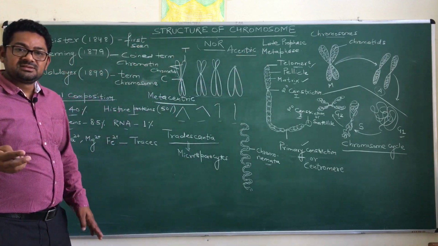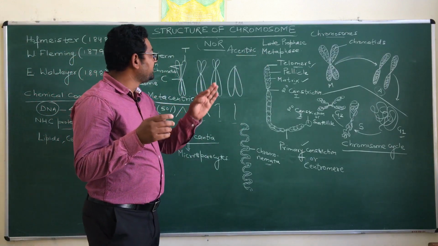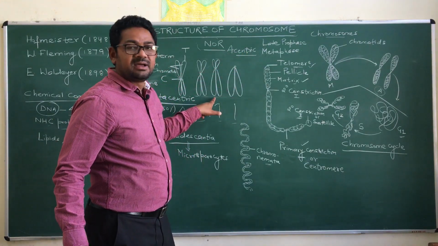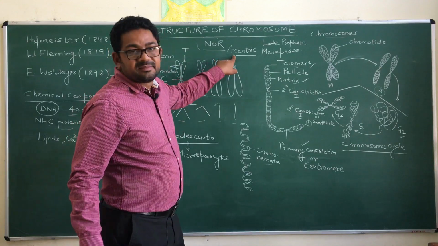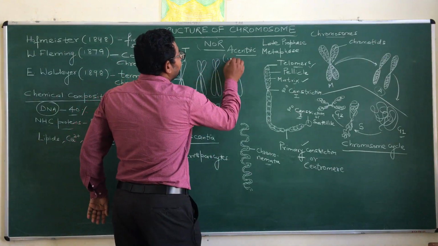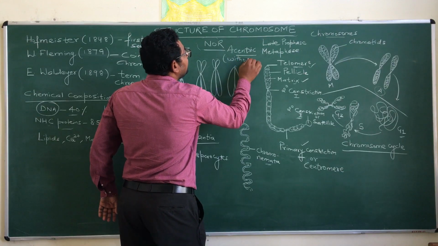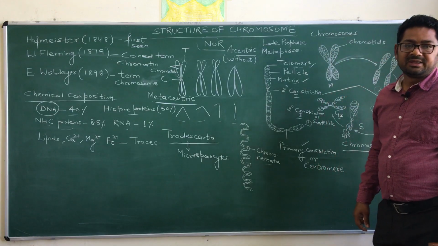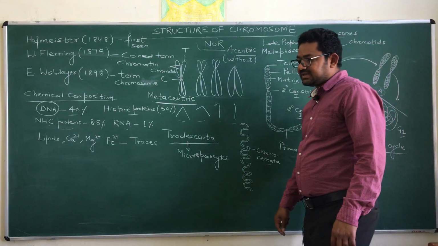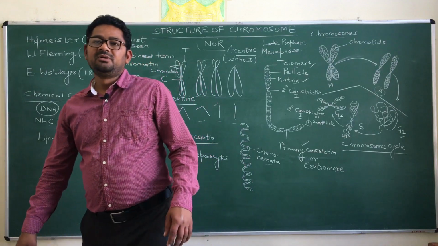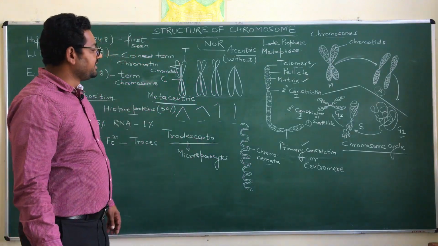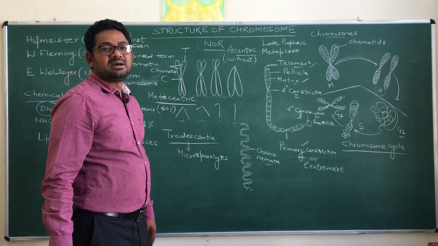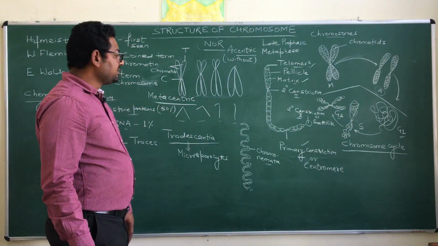Remember that these acentric chromosomes are different from the acrocentric. Acentric means without centromere. Here there will be no centromere, and such a type of chromosome is not able to survive for a longer time. Actually these are formed due to abnormal behavior and due to certain mutations. Okay.